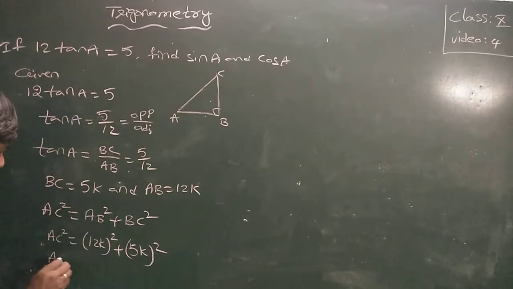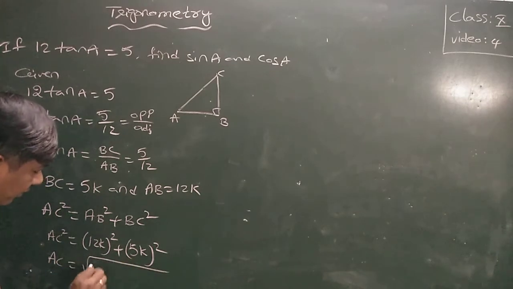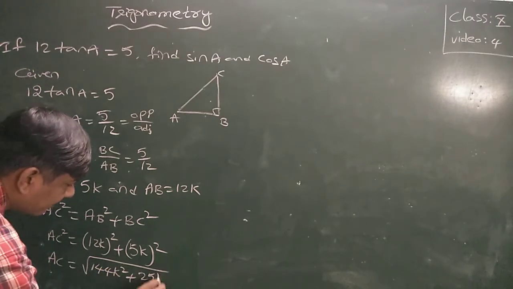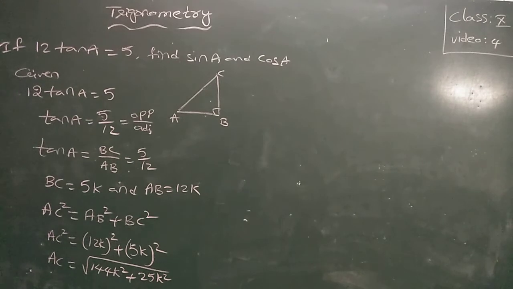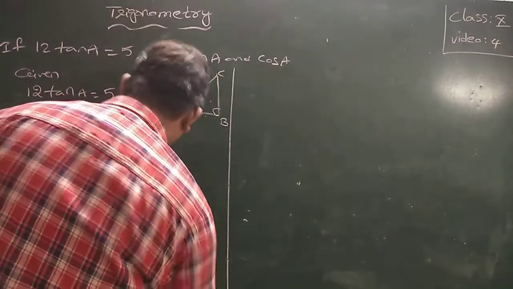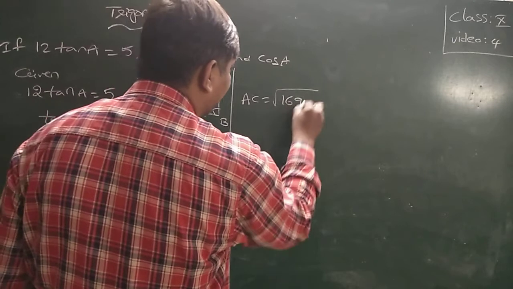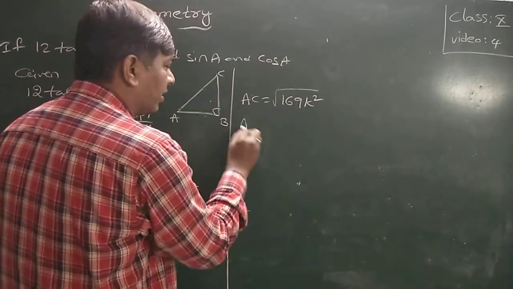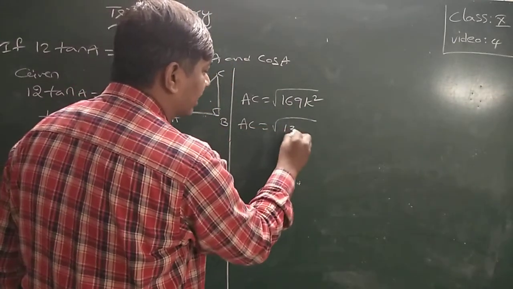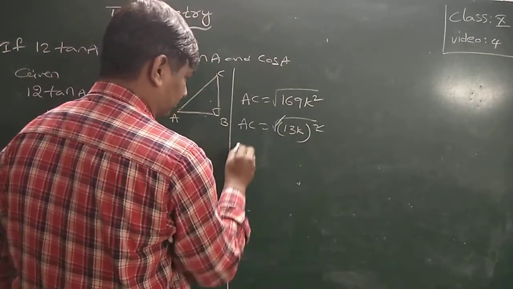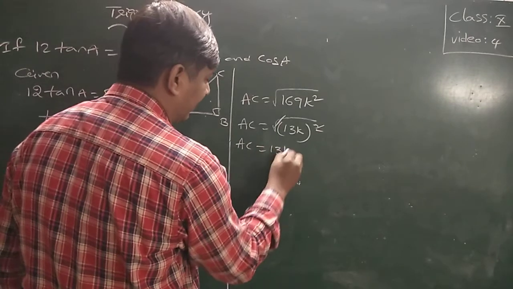Now AC is equal to root of 144k square plus 25k square. Now AC is equal to root of 169k square. Now AC is equal to root of 13k whole square. Square root cancels the square. AC is equal to 13k.